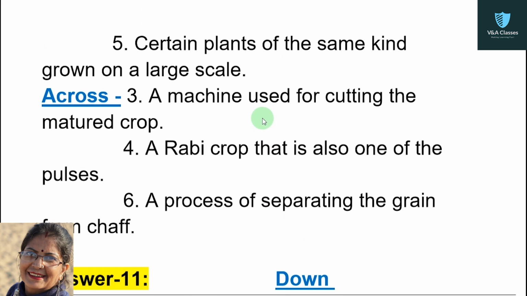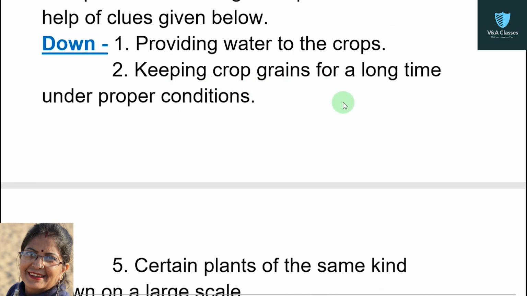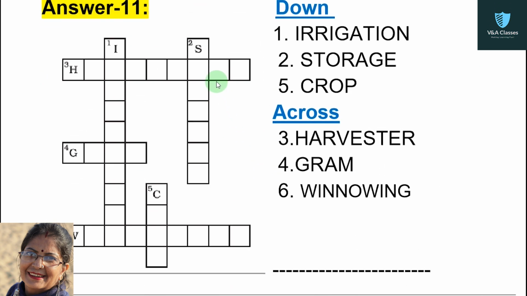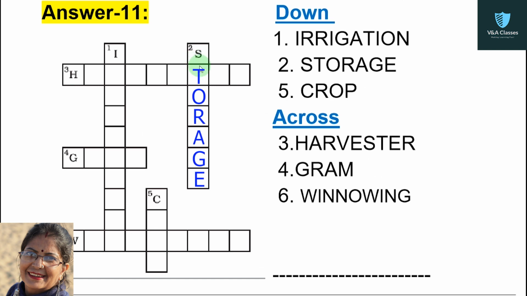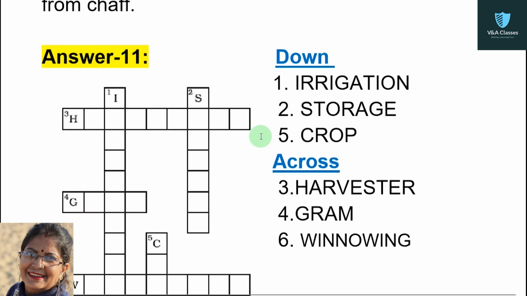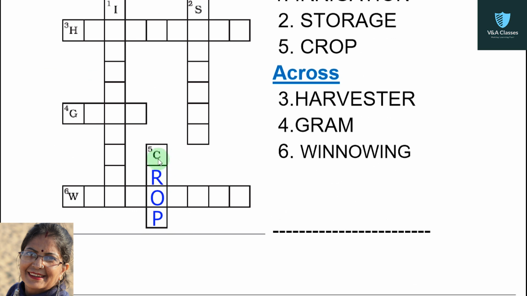Now second question. Keeping crop grains for a long time under proper condition. Answer will be storage. Look at this. Start from S and you can write storage. Okay. In each box you can write one letter. STORAGE. Likewise. Okay. Now third question. Third question is certain plants of the same kind grown on a large scale. Answer will be crop. Look at this. Start from C. CROP. Okay, now completed down.